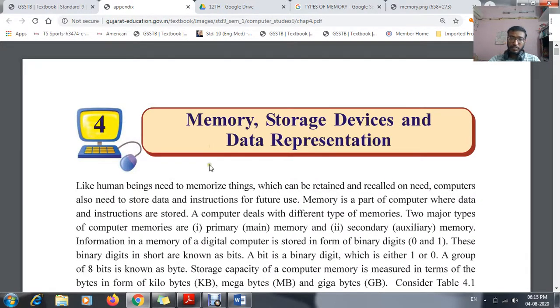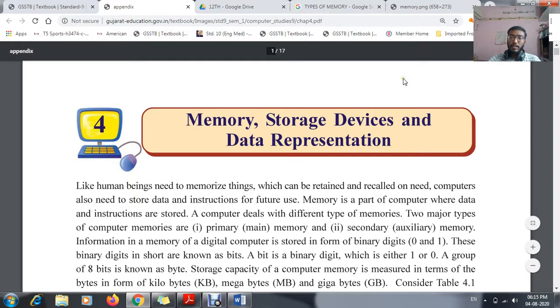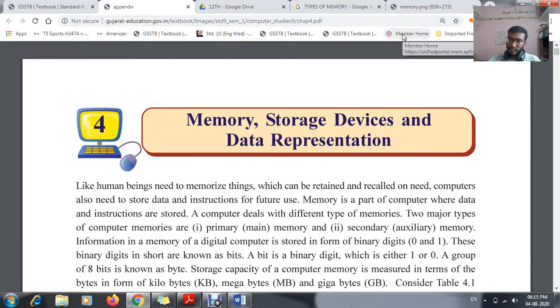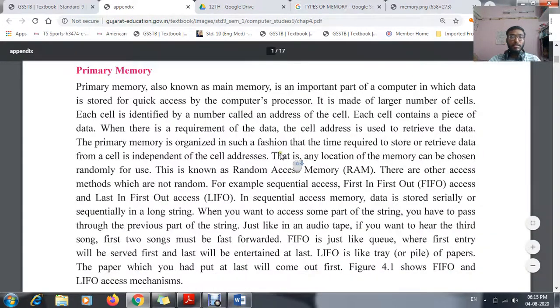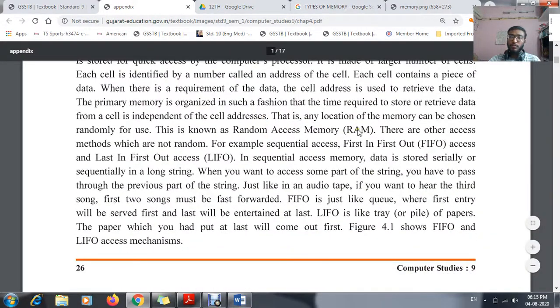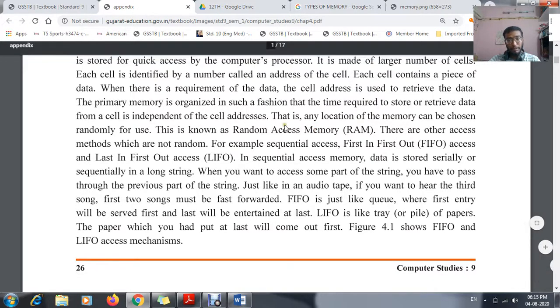In your previous period, we started the fourth chapter, that is computer memory, storage and data representation. In that we learned types of memories. I told you that it can be divided into two, primary memory and secondary memory. In primary memory we learned the full forms of RAM and ROM. The full form of RAM is random access memory, and the full form of ROM is read only memory.